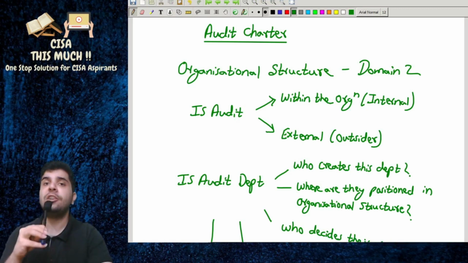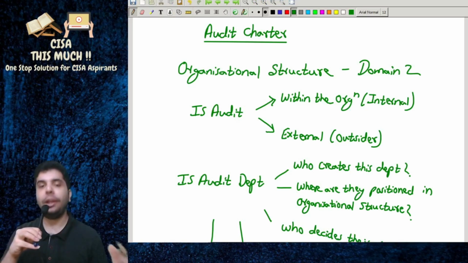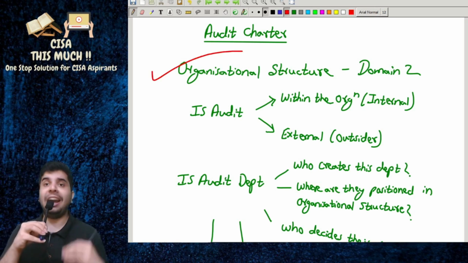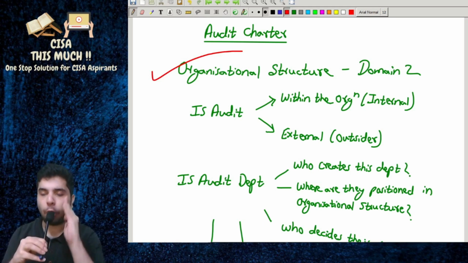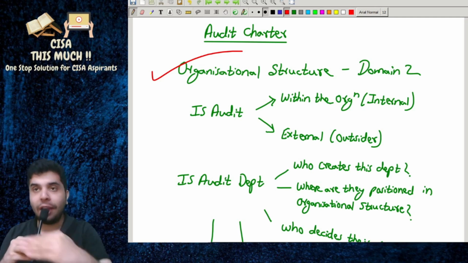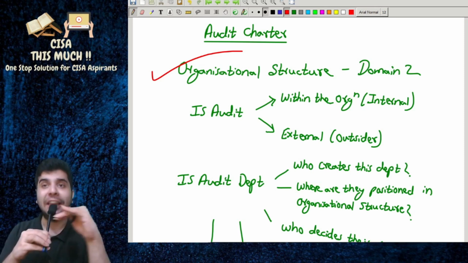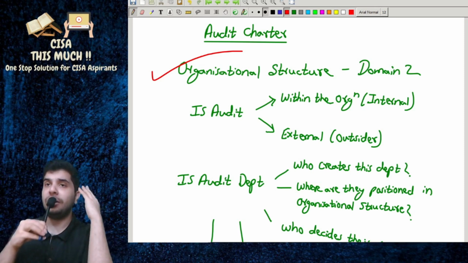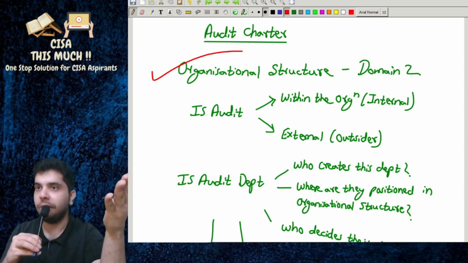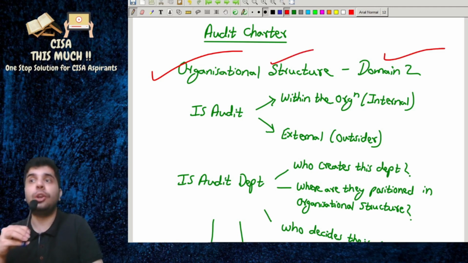Okay guys, let's move on to the next concept, audit charter. So guys, in domain 2 we have discussed organizational structure. This is why I'm saying that if you have not done domain 2, go there, look at the core concepts of domain 2 and then come, and you will easily be able to understand the concepts of domain 1. But in case you already know what organizational structure is, then no issues, you may proceed.